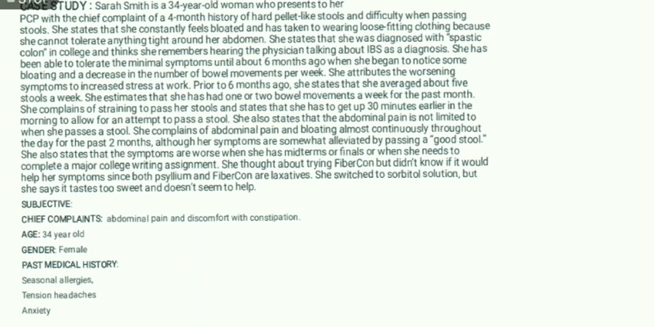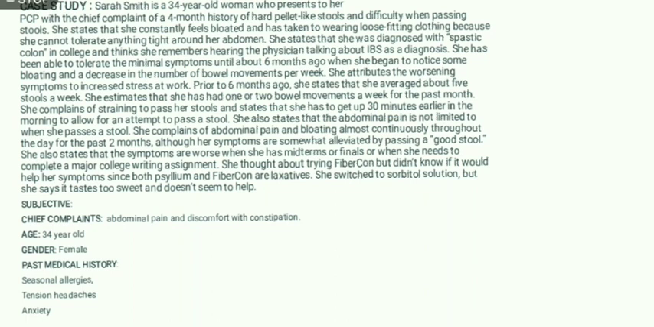She has been able to tolerate the minimal symptoms until about 6 months ago when she began to notice some bloating and a decrease in the number of bowel movements per week. She attributes the worsening symptoms to increased stress at work. Prior to 6 months ago, she states that she averaged about 5 stools a week. She estimates that she has had 1 or 2 bowel movements a week for the past month.